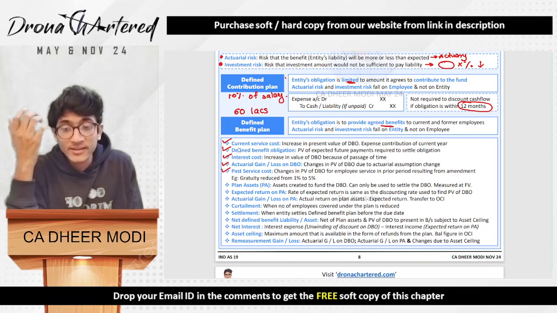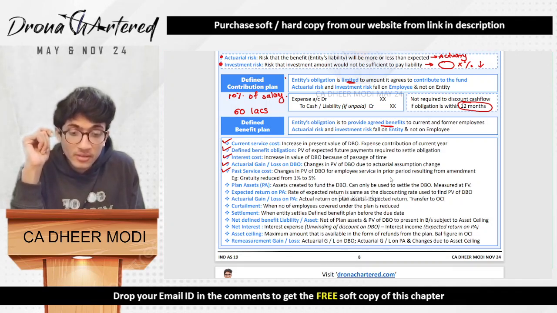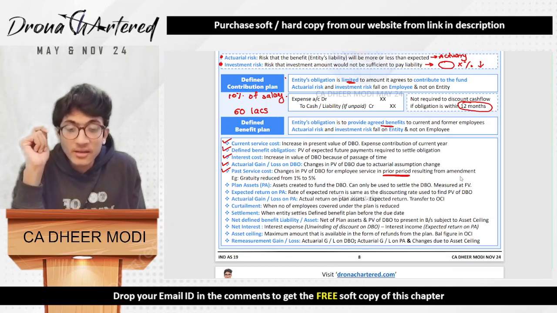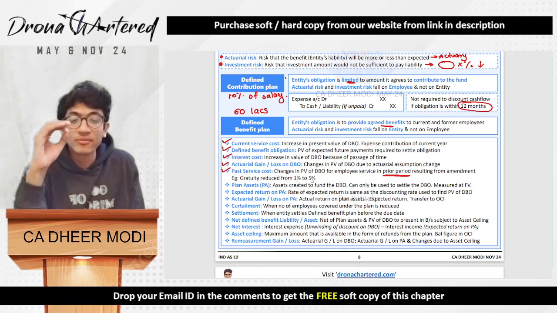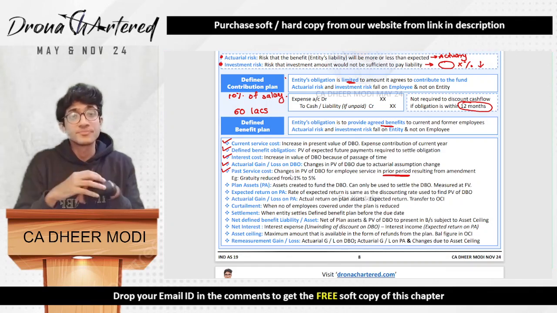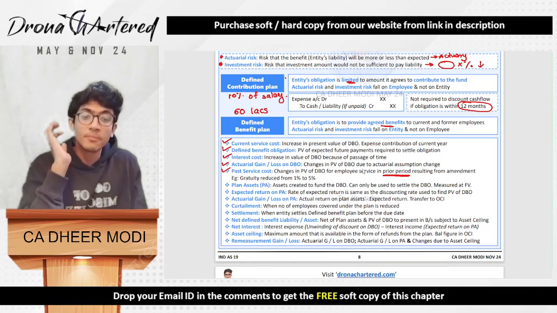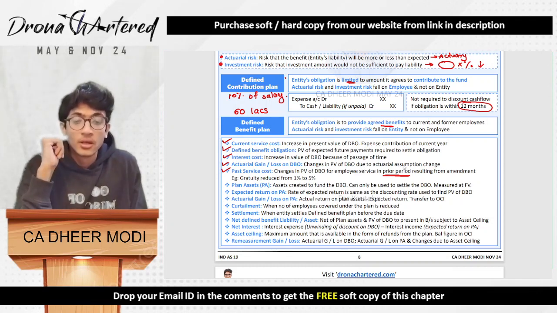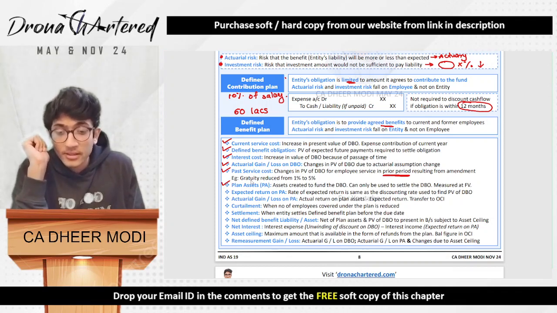Next is your past service cost. Now try to understand, if you have current service cost, then past service cost will be the change in present value of DBO for employee service in a prior period, whatever service we have received in a prior period, resulting from an amendment. Say for example, your gratuity has reduced from 5% to 1%. So earlier it was 5%, but now it is 1%. So of course your defined benefit obligation will change. So any change in present value due to any prior period service resulting from the amendment.